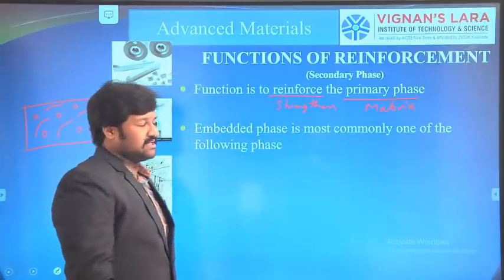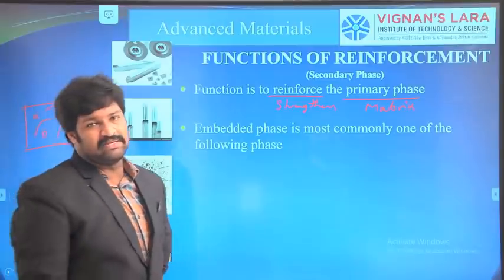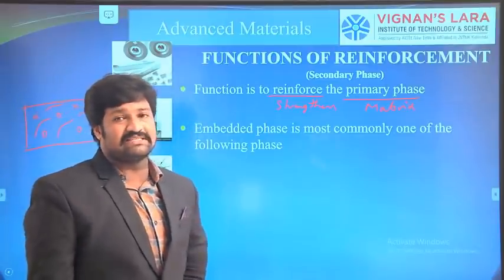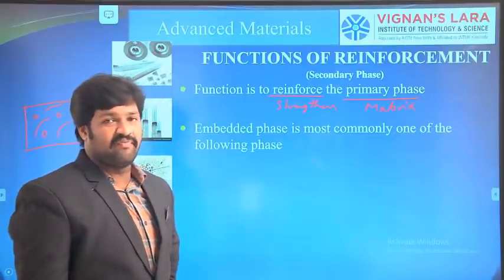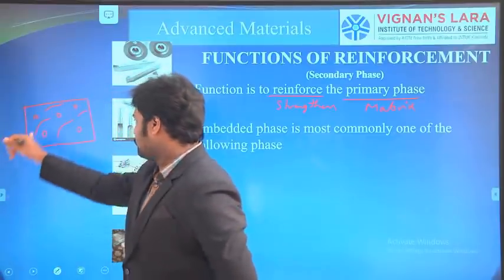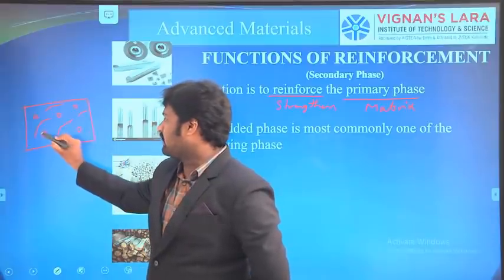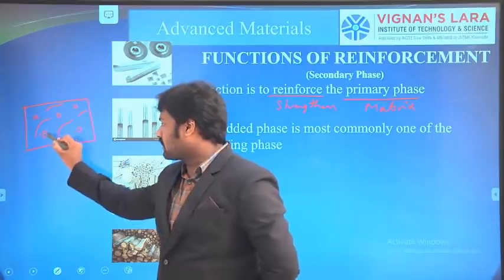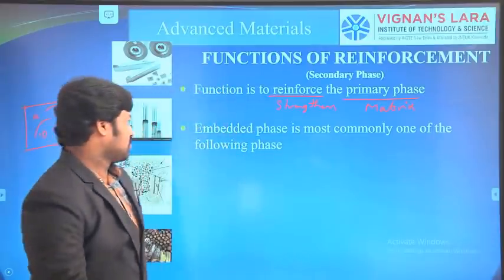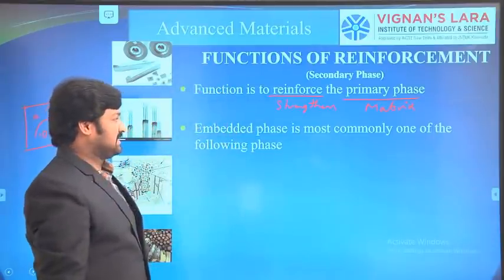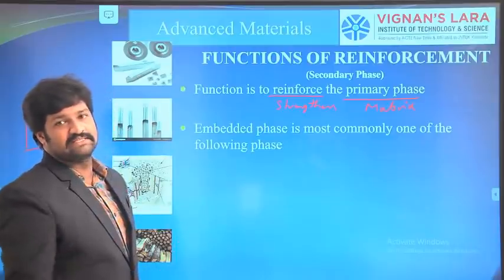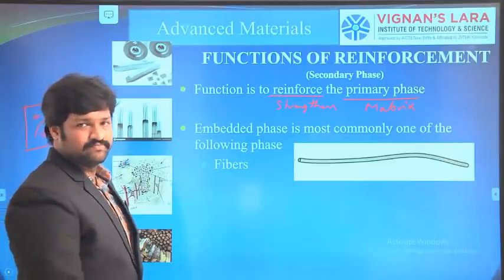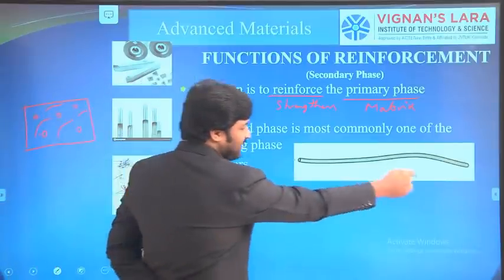So next, the embedded phase. It means what are the various reinforcement phases available for a composite material. Just now we discussed that the reinforcement might be in fiber form or particle form. That will be discussed now. Here the embedded phase is most commonly one of the following phases. The reinforcement phases will be like fibers. Fibers have higher length.